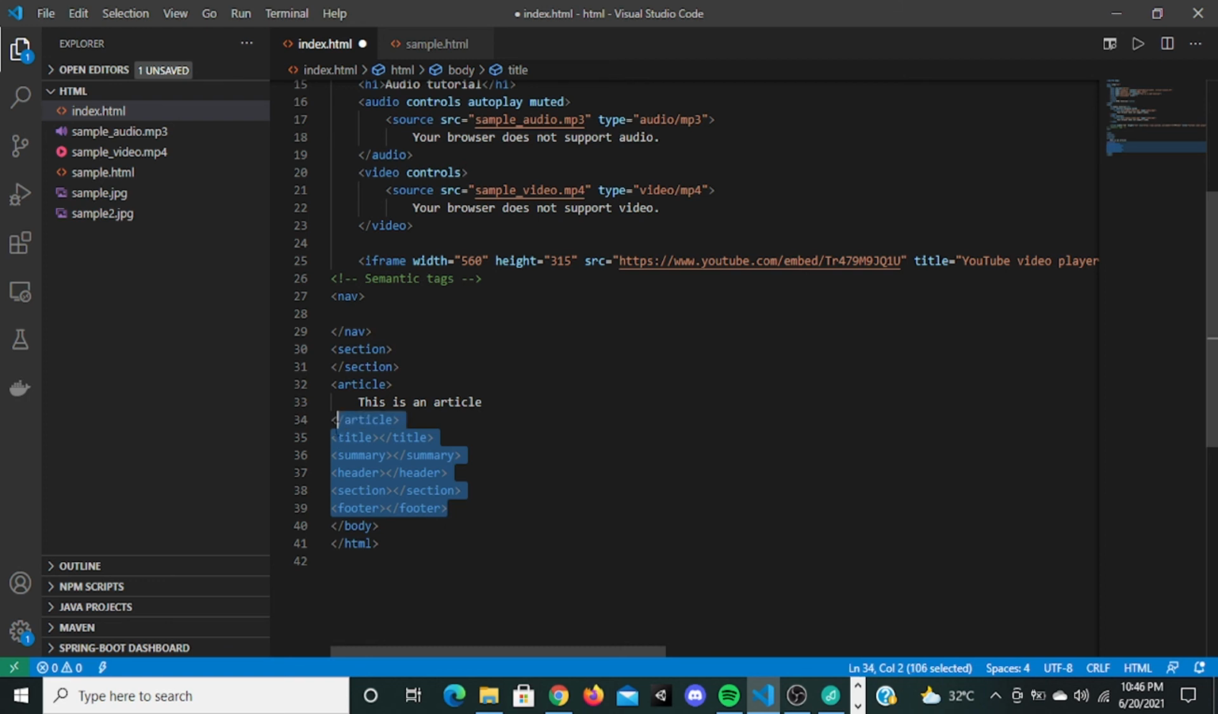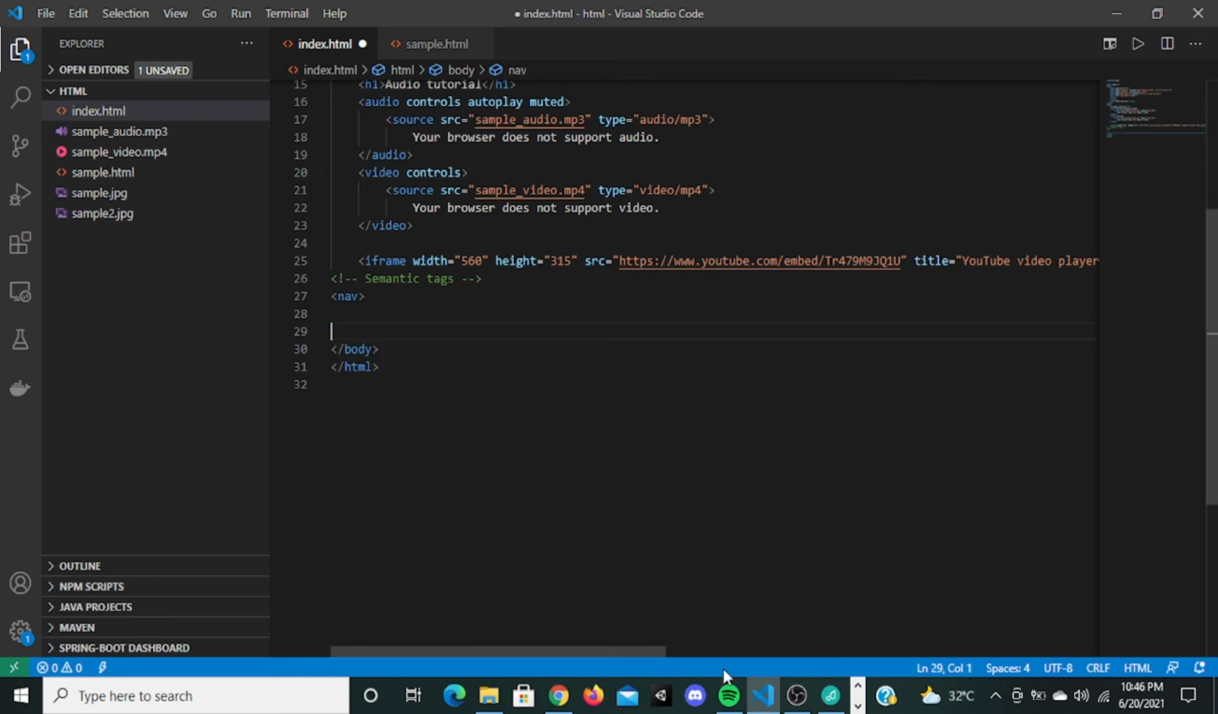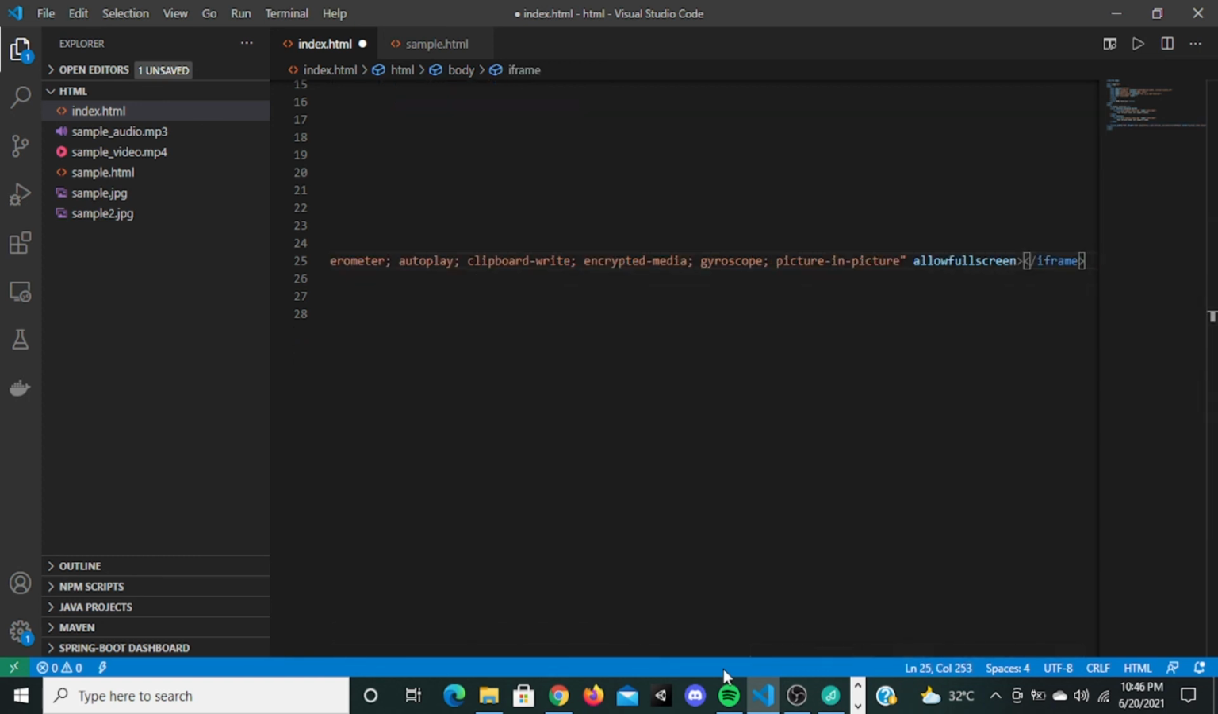I'm just gonna delete this right here. Yeah, these are all the semantic tags. Now let me check if I have covered everything.